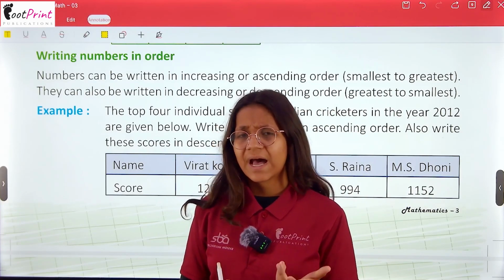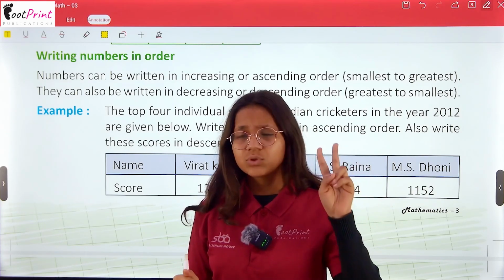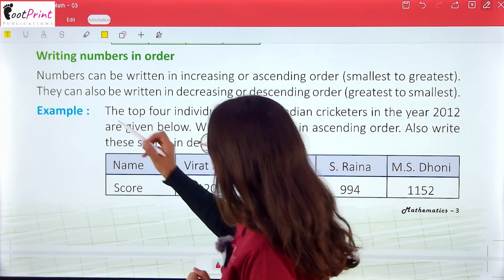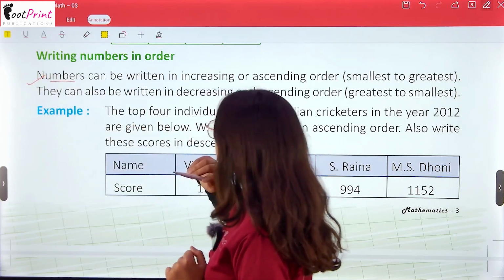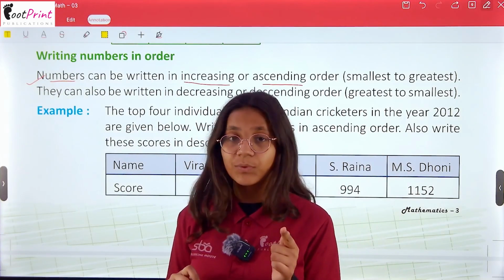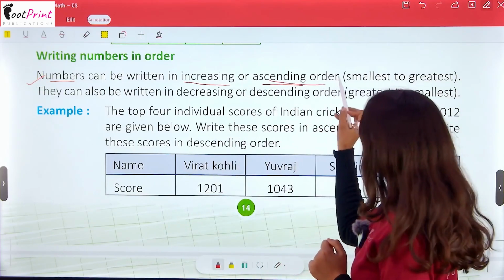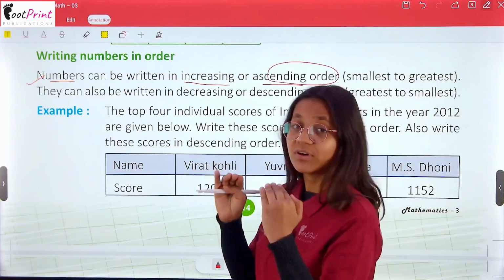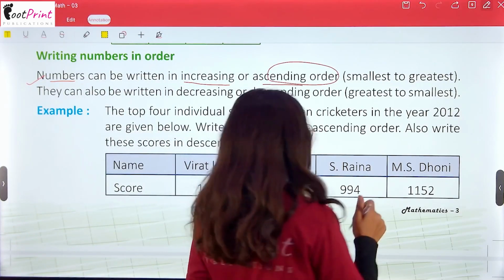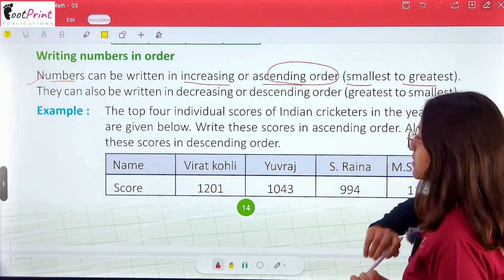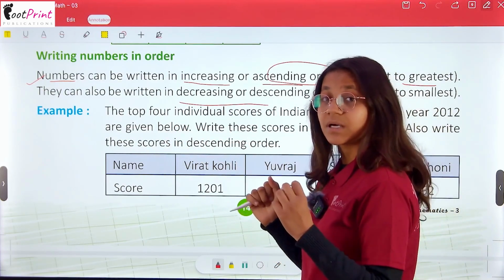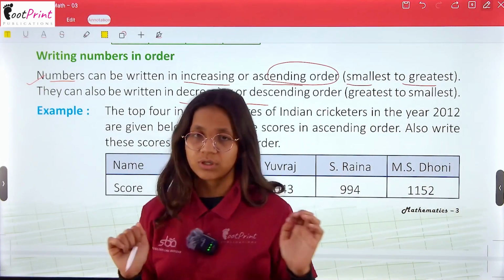Now remember we have 2 types of orders. See, numbers can be written in increasing or ascending order. I hope you all remember. Ascending order means firstly small, then big and so on, so smallest to greatest. They can also be written in decreasing order, like big, then small, so greatest to smallest.